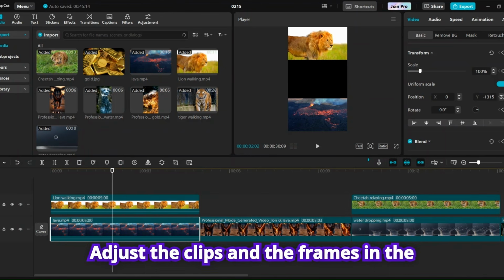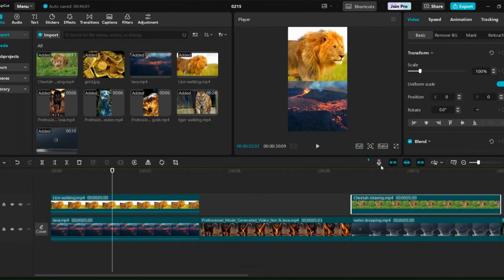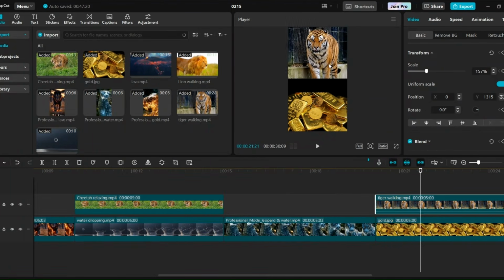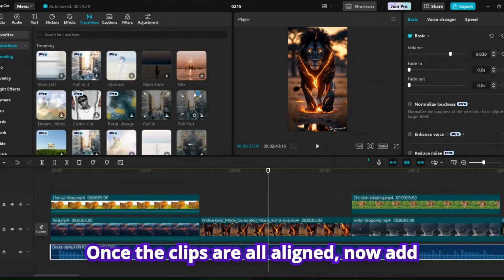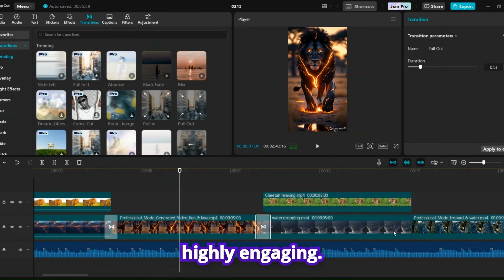Adjust the clips into frames in the way that you want by resizing them and cropping them. Once the clips are all aligned, now add transitions to make it look smooth and highly engaging.